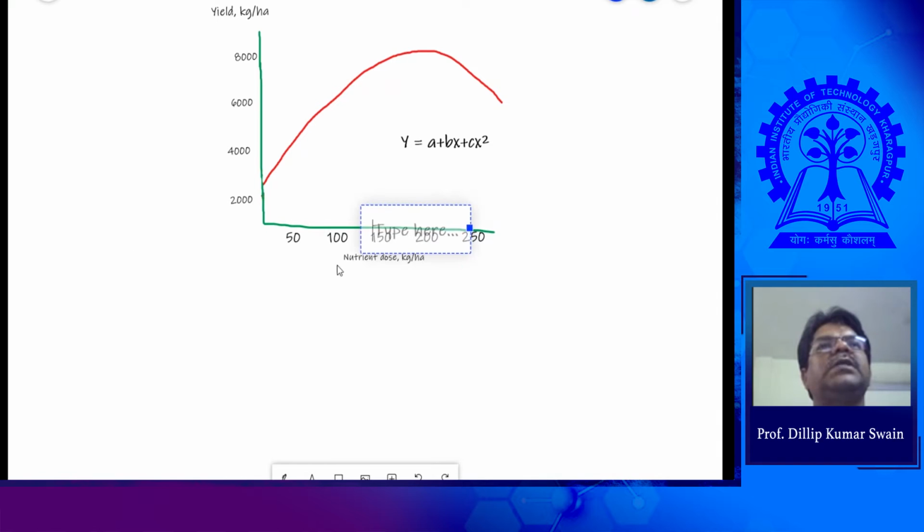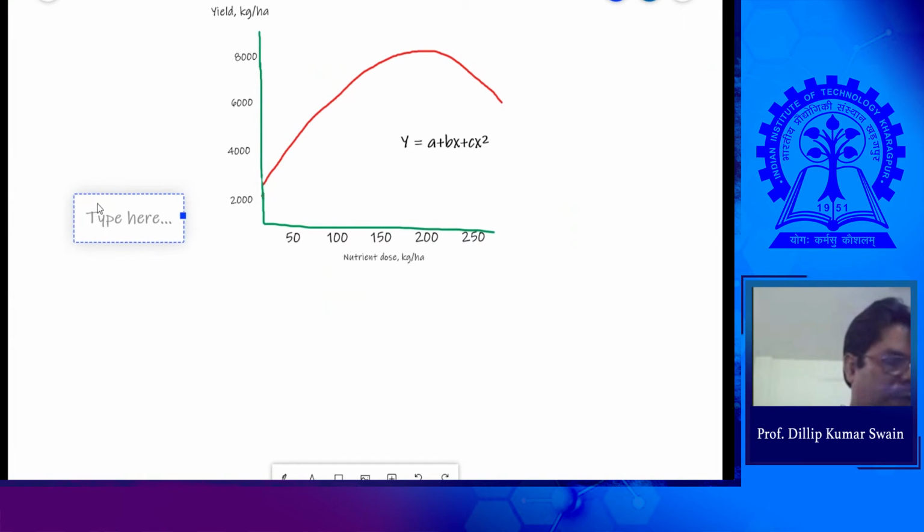If you take the derivative, dy by dx is equal to 0.